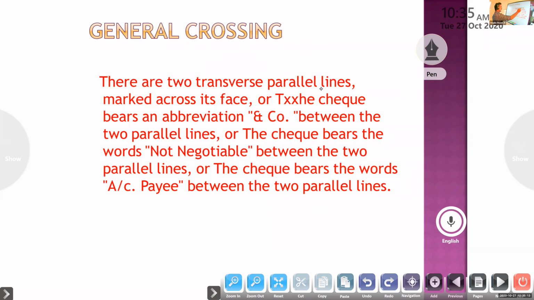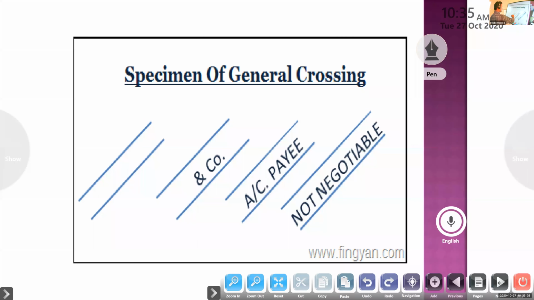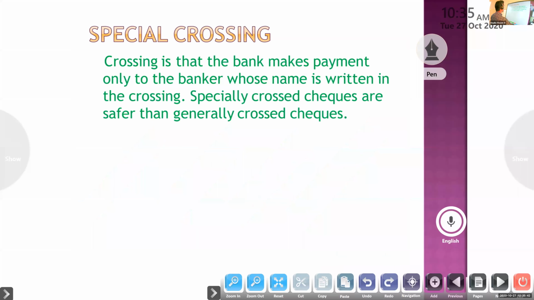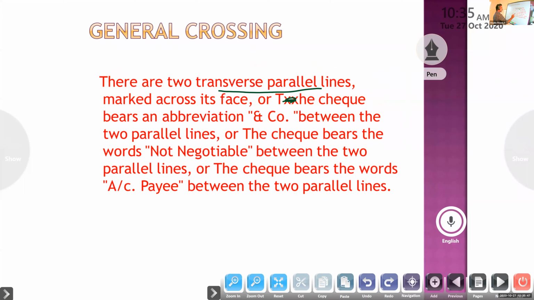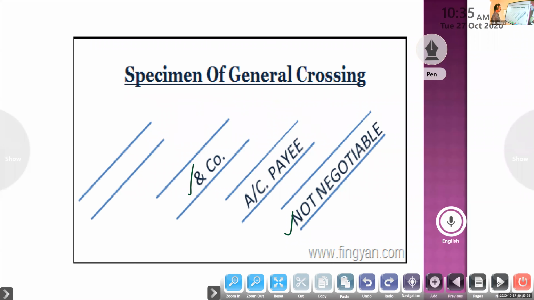There are two transverse parallel lines marked across its face, or the check bears an abbreviation and company, or the check bears not negotiable, or between two parallels the check bears the words account payee, not negotiable, and company. So that is called general crossing.